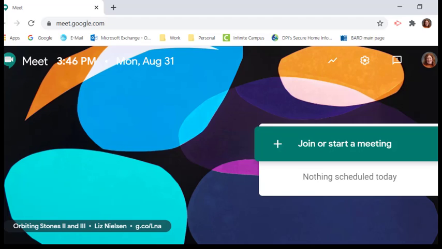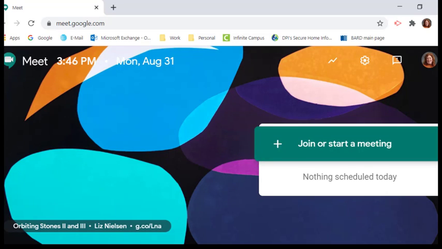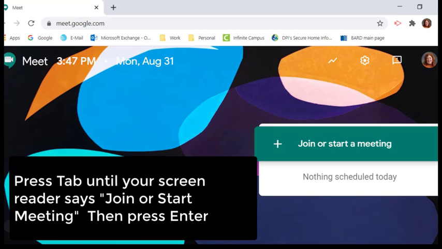What you're going to be looking for is that join or start meeting button. It's on the right-hand side of your screen, and it's hard to miss if you're visually looking for it. There are two ways to get to it. Obviously, you can click on it with your mouse, or you can use your screen reader. To do that, you're going to press Tab multiple times until you hear your screen reader say join or start meeting.